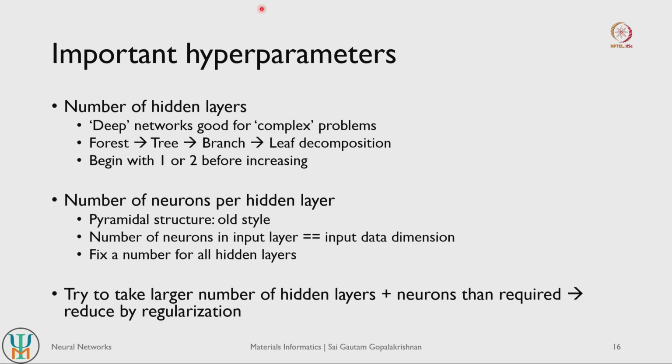Just to reiterate some of the important hyperparameters that are relevant for neural networks, apart from what I had suggested before in the case of regression and classification tasks. The number of hidden layers is a very important hyperparameter. In general, deep networks are good for complex problems.